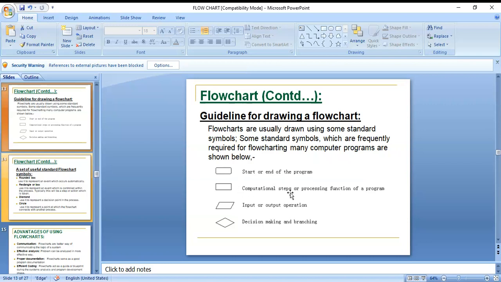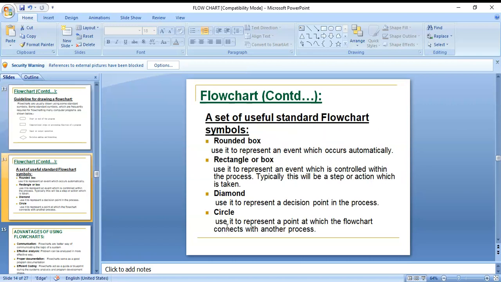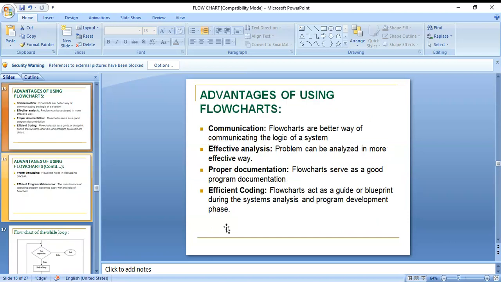Computational steps or processing functions use the rectangle symbol. Input and output, reading and writing, use the parallelogram. Decision making uses this one. A set of useful standard flowchart symbols: the rounded box, the rectangular box, and the diamond box. These we are using for that.